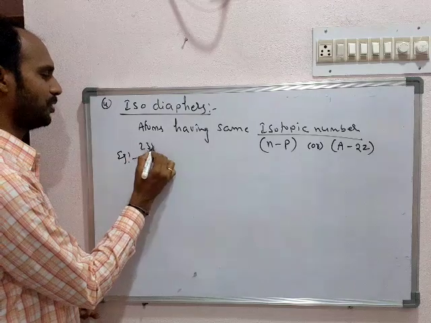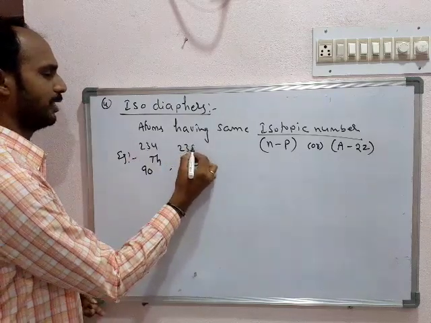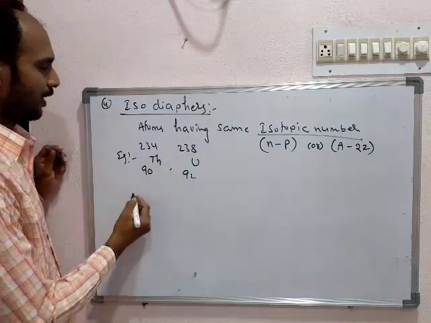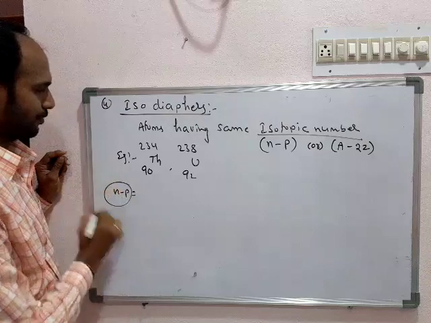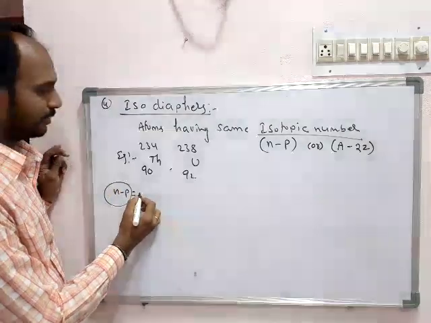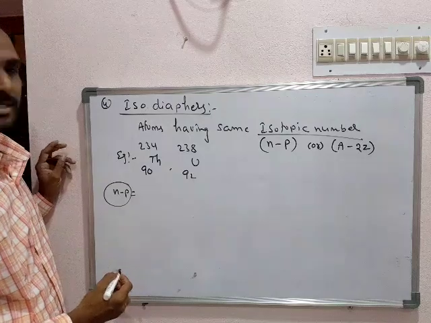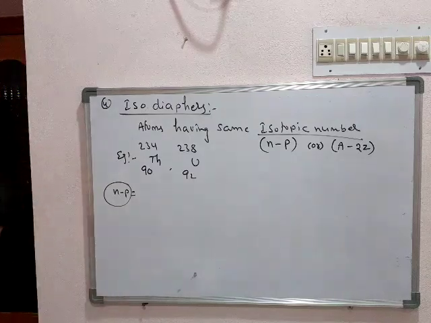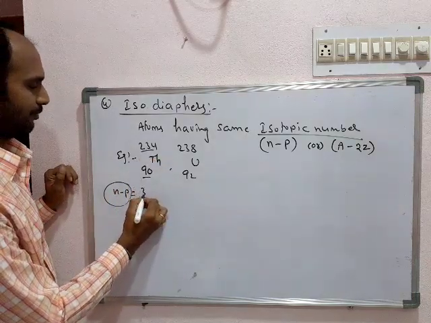Thorium 90-234 and uranium 92-238. Now, what is the N minus P value? N means the number of neutrons. So how many neutrons are present? 234 minus 90.